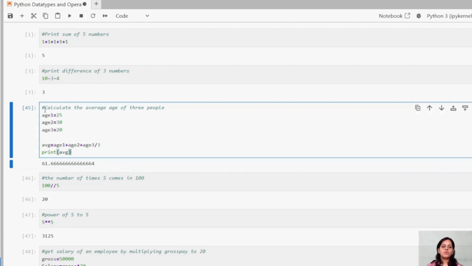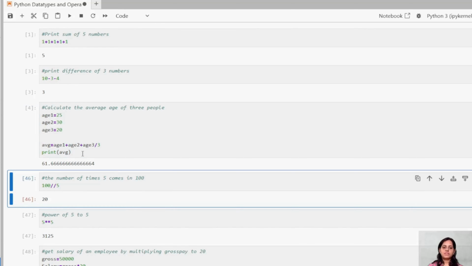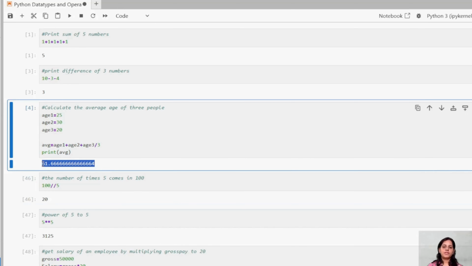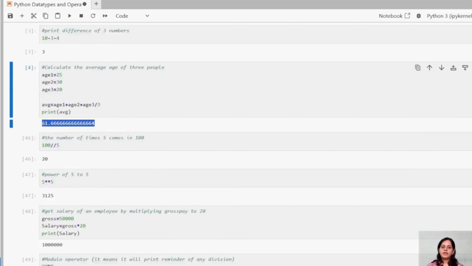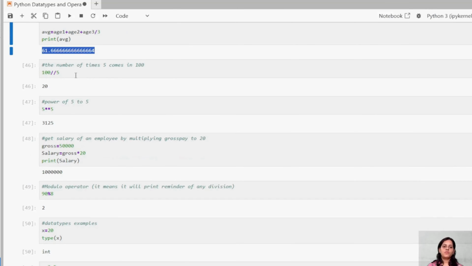Now let us go through the next one. Calculate the average age of 3 people. What are we trying to get? We are trying to get the average age of 3 people. So we have taken 3 ages here, and we are trying to get the average. You can see we are getting the average, and that average we are trying to print. Let us see what output we are getting. We are getting the output here. Okay. Now let us move ahead, guys.